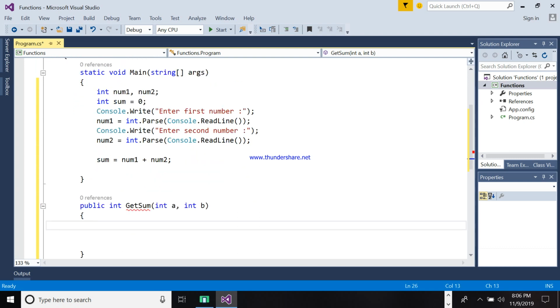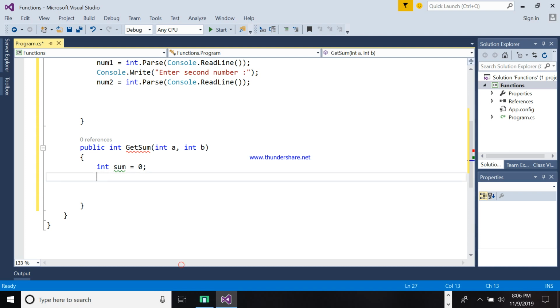We will put here int sum is equal to 0. We will remove this one, because we will compute here, a plus b. Then return sum.